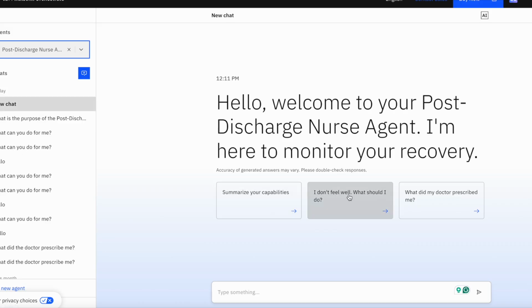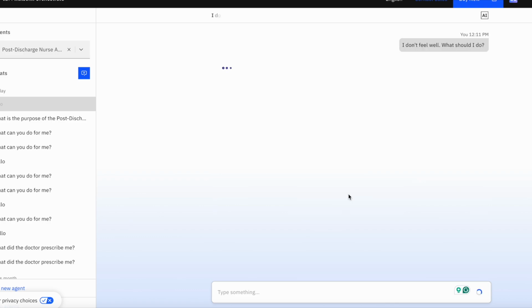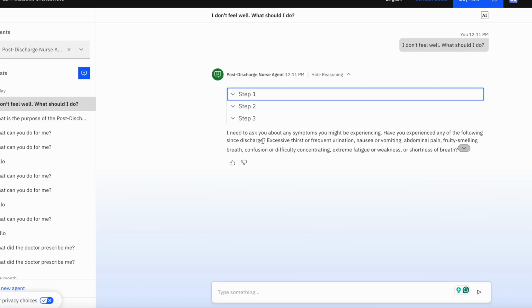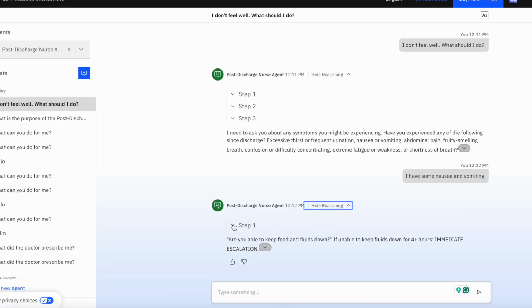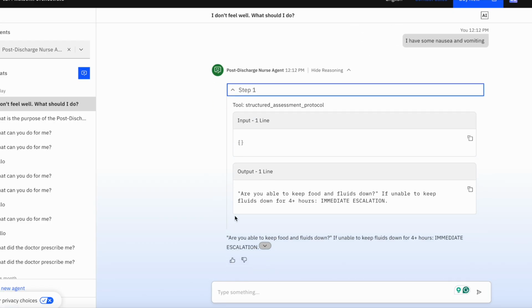Let's begin with one of the quick prompts. I don't feel well. What should I do? To ask a question about the person's condition, and let's say I have some nausea and vomiting, which at some level is normal, but if it's excessive, then it's not. And so now it's triggering the knowledge of the assessment.